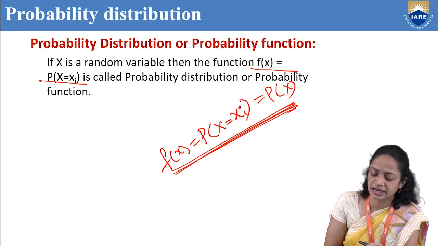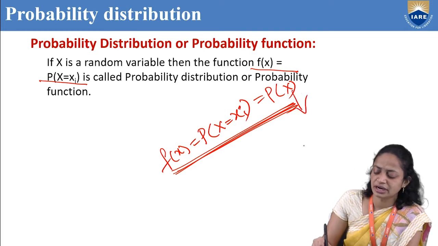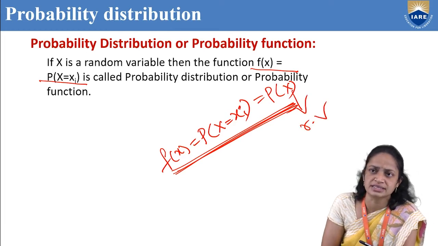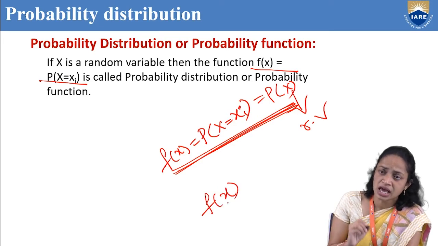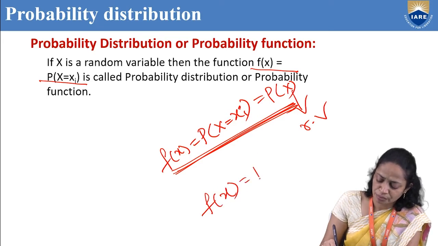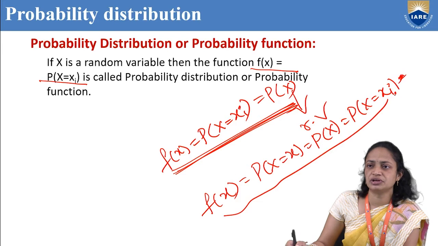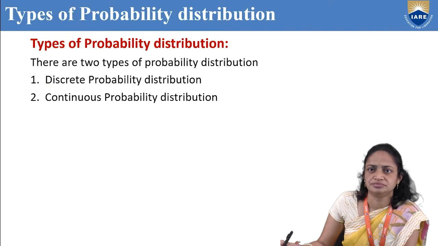Simply we can say that the probabilities for the random variable x are known as the probability distribution or probability function. Or we can say that if x is a random variable, then the function f of x equal to p of x equal to xi is called probability distribution or probability function.